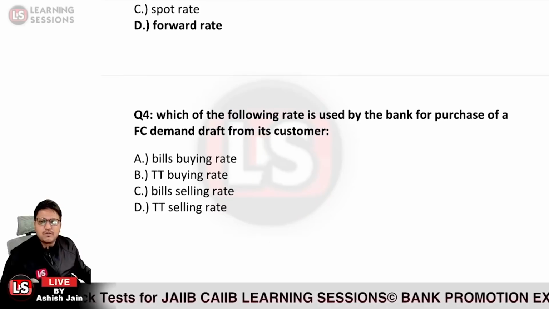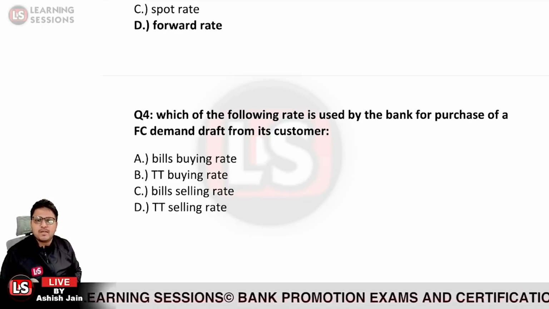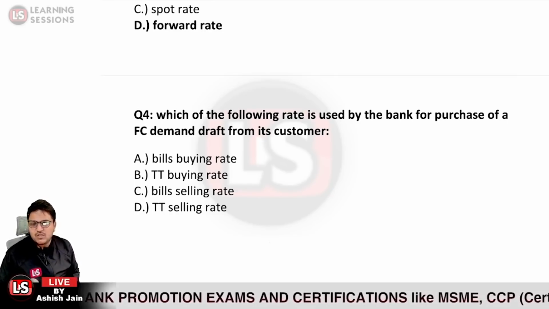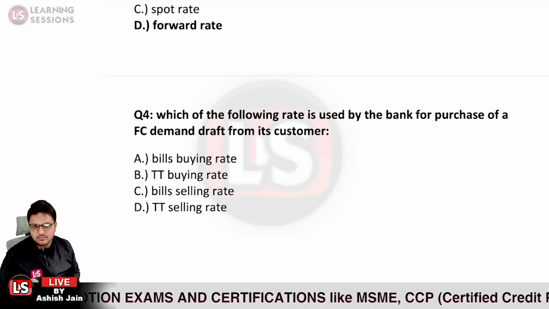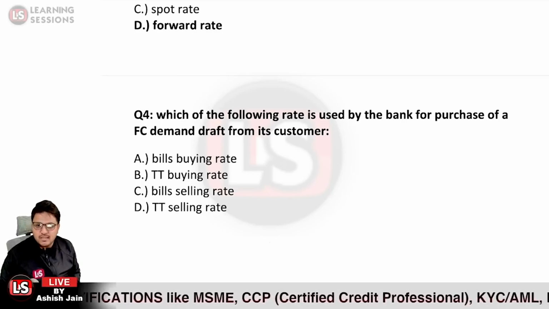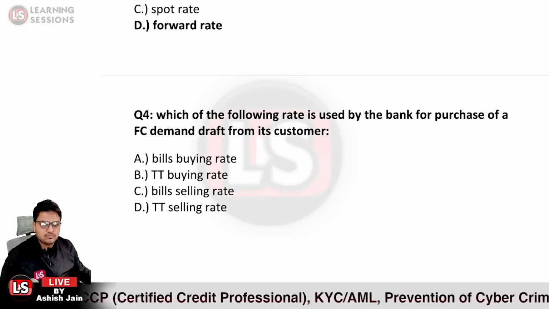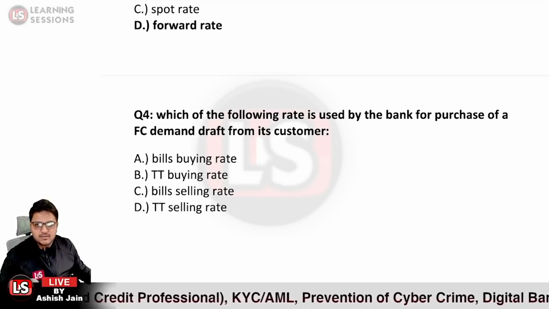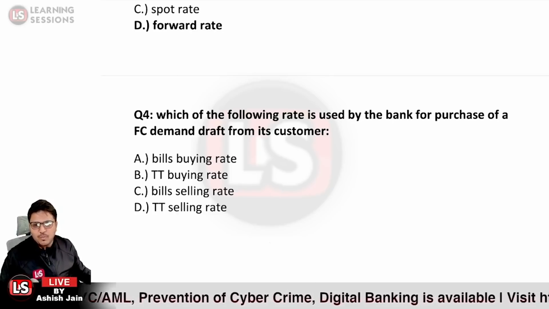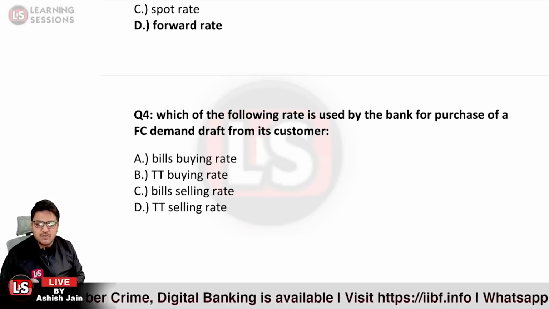It says, which of the following rates is used by the bank for purchase of a foreign currency demand draft from its customer? If the bank wants to purchase the foreign currency demand draft, what rate shall be used? If you want to buy from the customer, what rate shall be quoted?